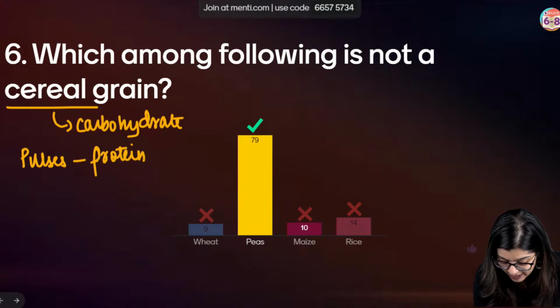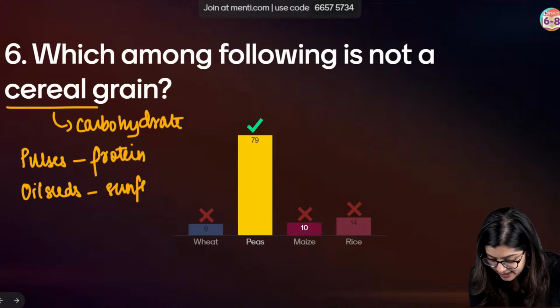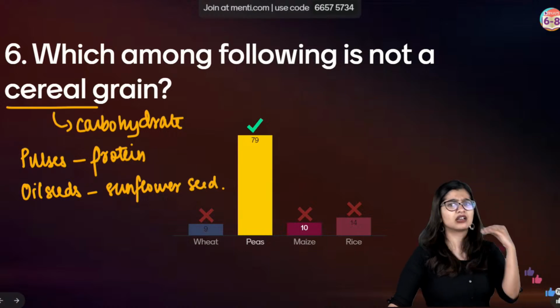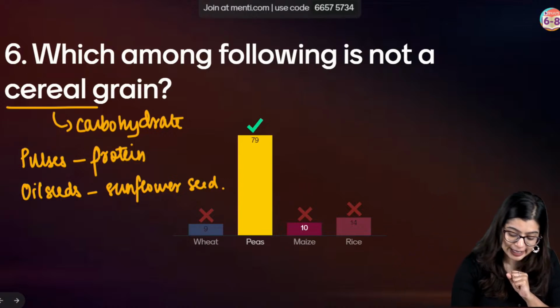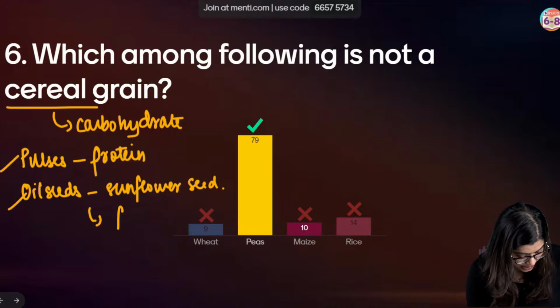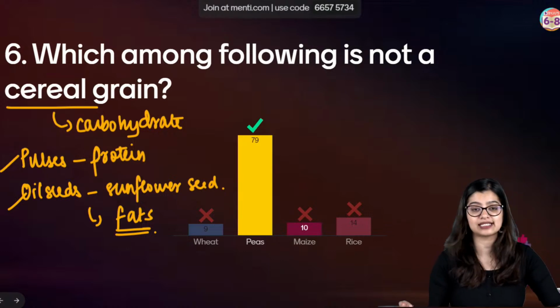Yes, then what do we have? We have oil seeds, right? Oil seeds mainly include your sunflower seed, mustard seed. Then you see groundnuts, all of them. We can extract oil from them, which is why in this case we call them oil seed crops, and they are rich sources of fats as well.